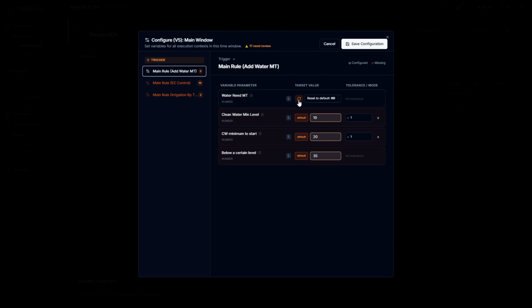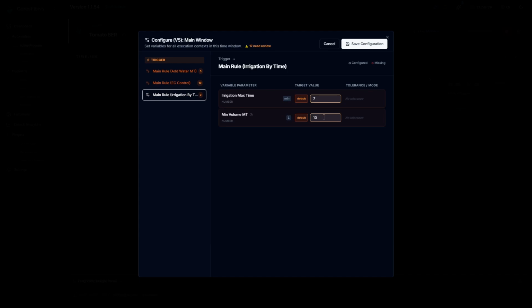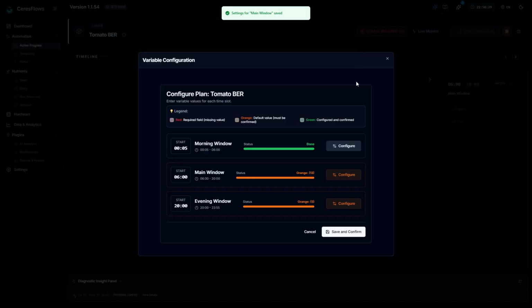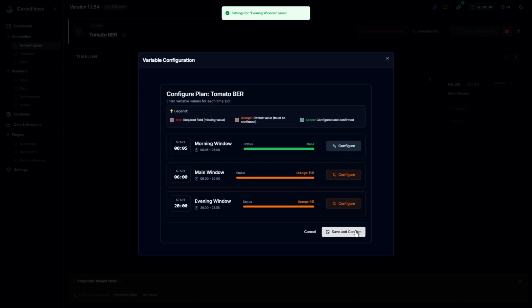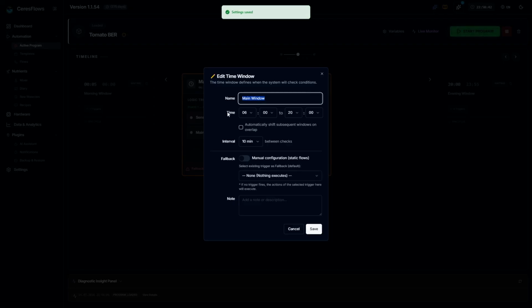Next comes configuration. This is where global variables, until now just placeholders inside flows, receive their real working values. The system automatically scans the entire program, going through every time window, every trigger, and every flow used, collecting each variable that needs a value. If the same flow appears in several places in the program, each instance is configured independently, so the same flow can use one set of values in the morning and a completely different set in the evening without ever being edited.